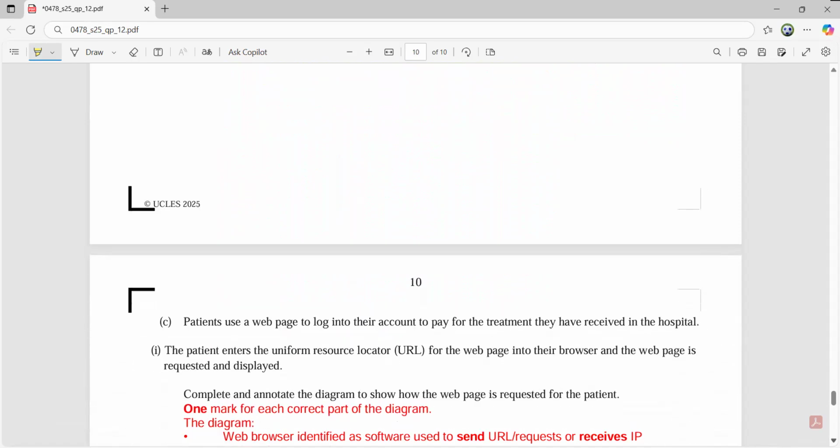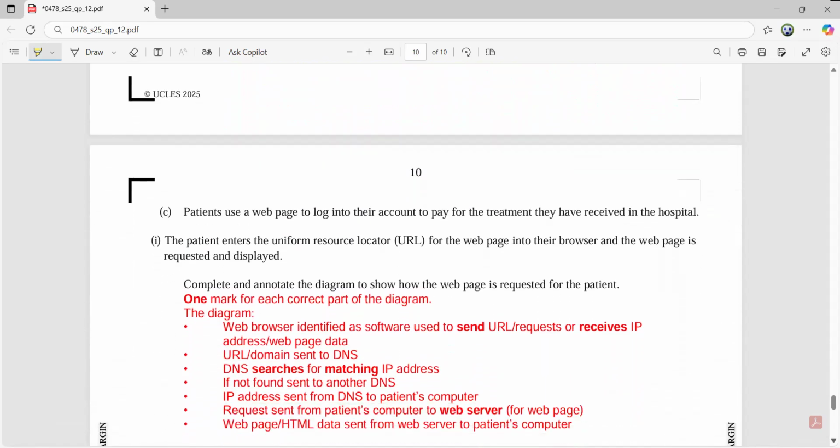Any questions? Okay, now the next part. Patients use a web page to log into their account to pay for the treatment they have received in the hospital. The patient enters the URL for the web page into their browser, and the web page is requested and displayed. Complete and annotate the diagram to show how the web page is requested for the patient.